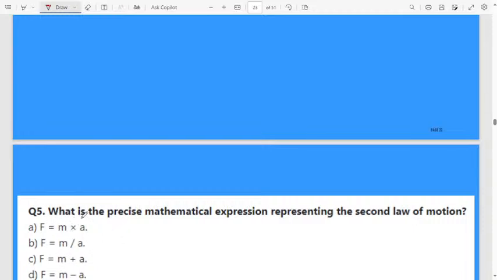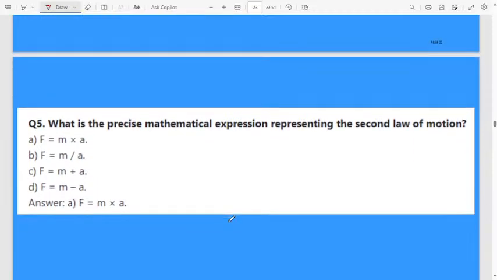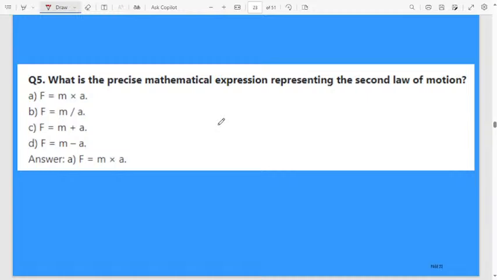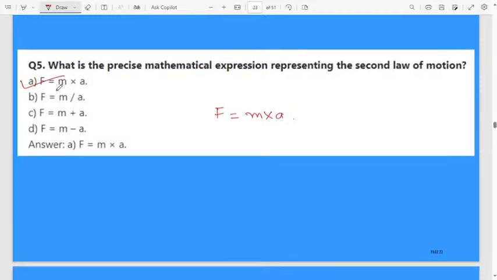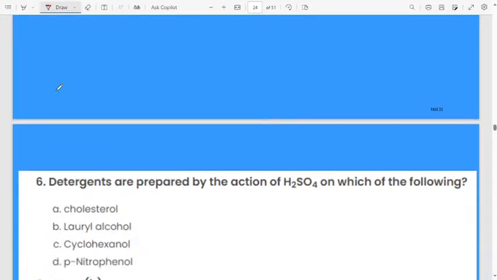I will read. Which is the precise mathematical expression representing the second law of motion? Yes, second law of motion. You know the formula. F will be m into a. The correct answer will be F equals m into a, first option. F is equal to m into a, Newton's second law of motion.